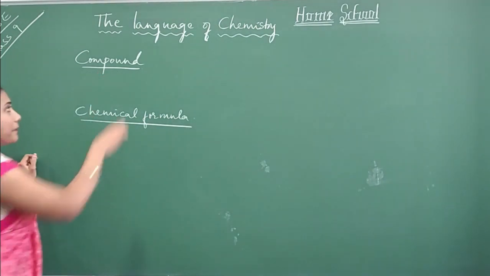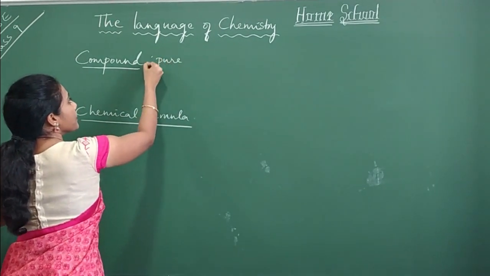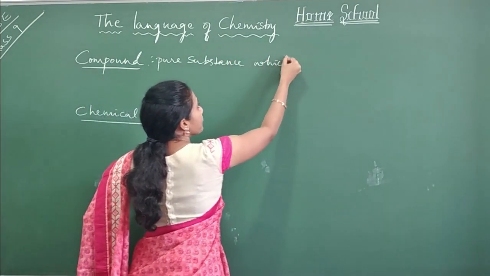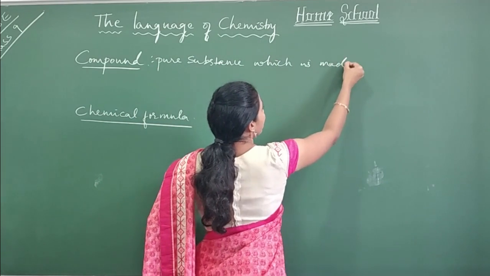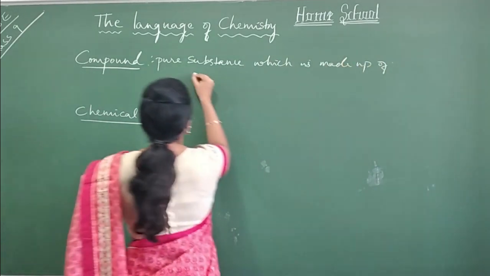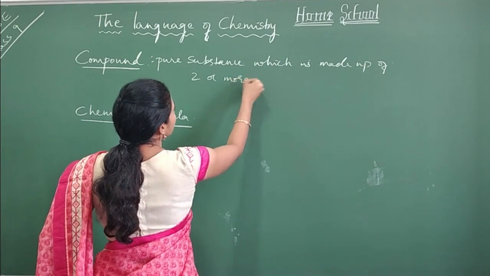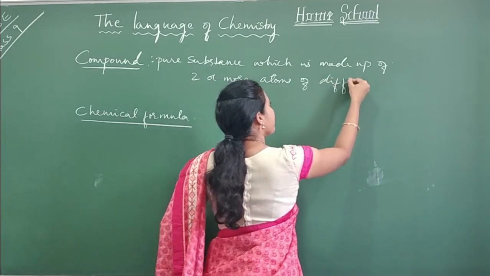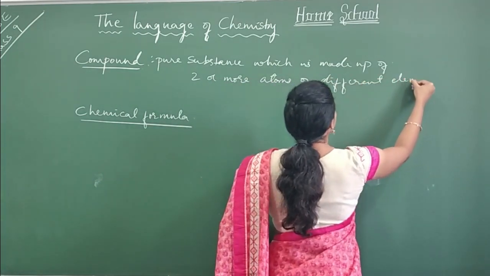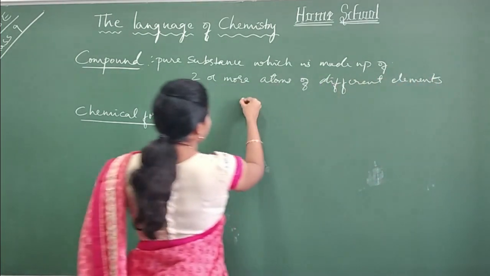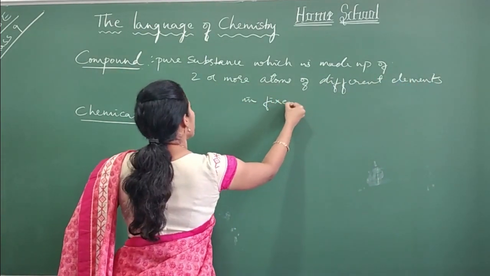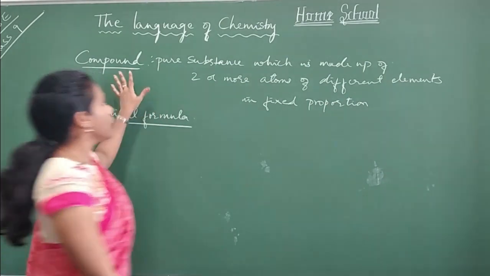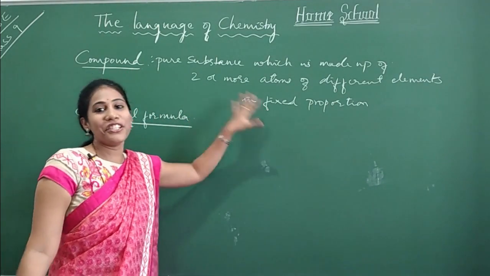Compound is nothing but a pure substance which is made up of two or more atoms of different elements in a fixed ratio or proportion, you can say, in a fixed proportion. This is what we call compound. Okay, this is the chemical definition of a compound.